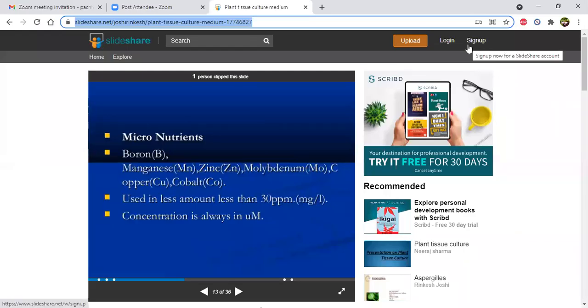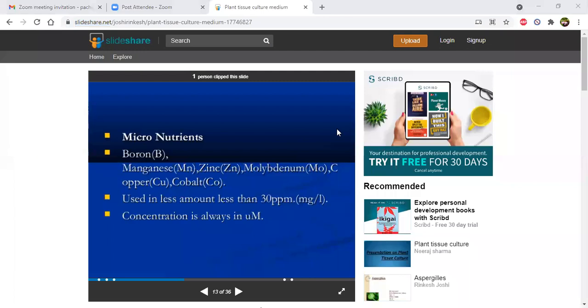Okay, students, welcome to the next session of the class. This is Gayatri. Now, micronutrients. See, these all are micronutrients. In our last class, we discussed macronutrients and how important they are. What is the importance of each and every macronutrient? What is the importance we have discussed? Now, we are going to discuss micronutrients.